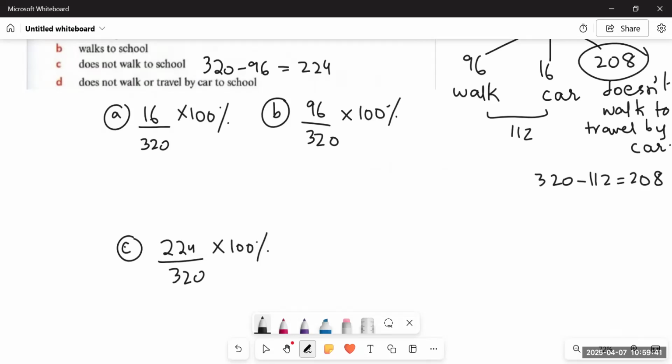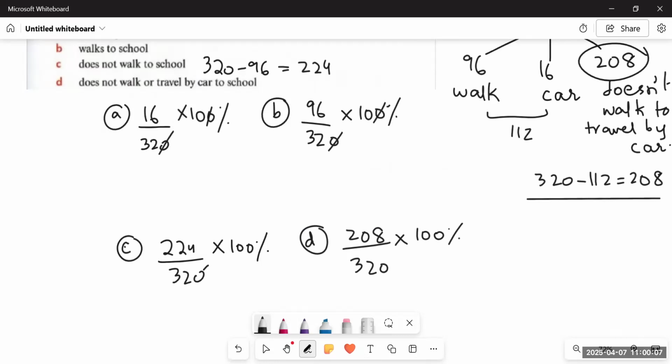And then the last category, does not walk or travel by car. This time we have to add both of them, 96 and 16, and then subtract it from 320, which we have already done as 208. So it would be 208 upon 320 multiplied by 100%. In all these categories, first we are going to cut the zero with the zero in the numerator and the denominator. Then we have to simplify the given number.